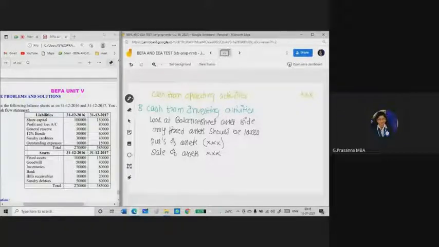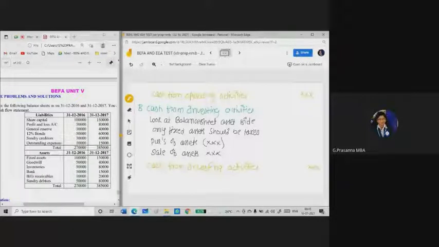Suppose if any asset value is increasing from the previous year to the current year, it means it is a purchase of asset. If it is decreasing, it means it is a sale of asset. If one purchase is there and one sale is there, you need to deduct this amount from the purchases and show the amount in the outer column, and this amount is considered as cash from investing activities.